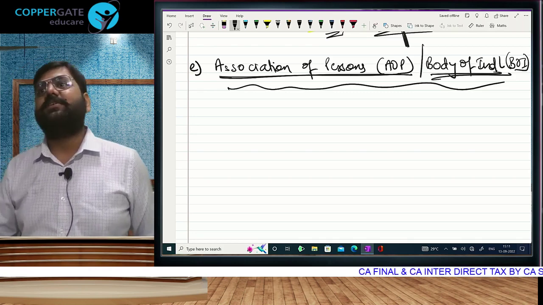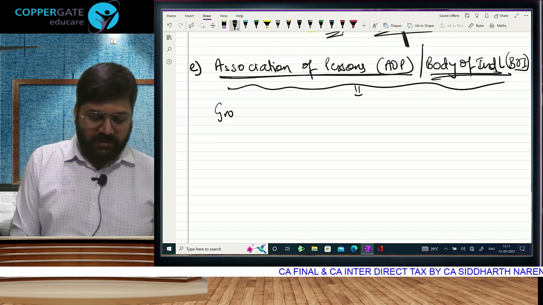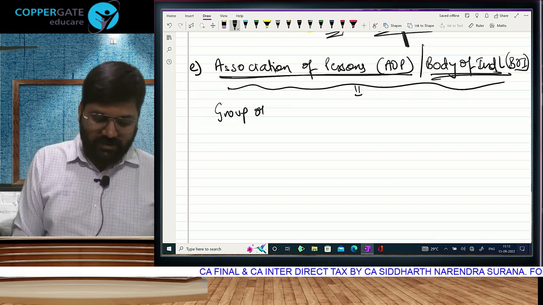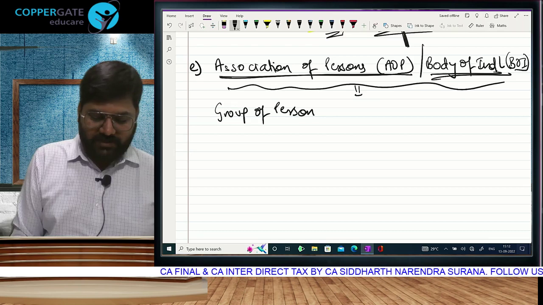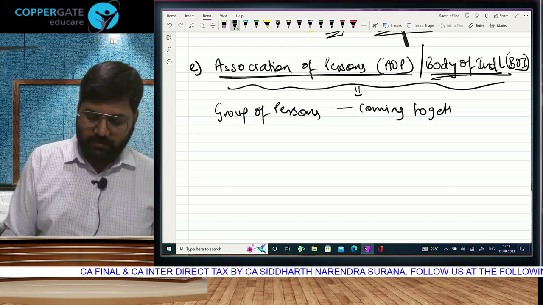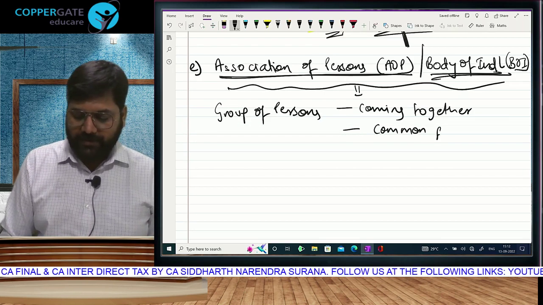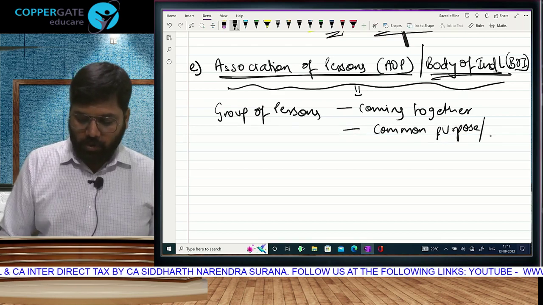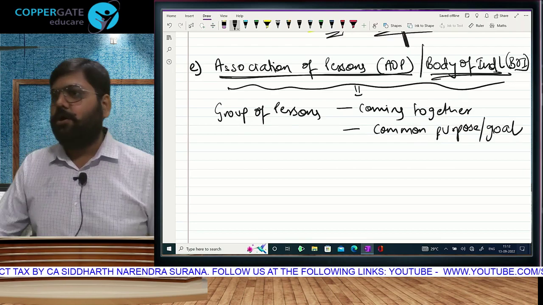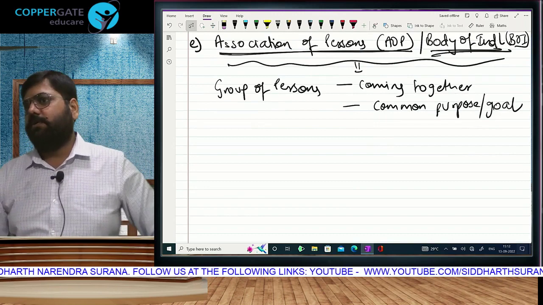Two names of the same organization. What is this organization? A group of persons. This is AOP. A group of persons who are coming together for a common purpose or goal. That's AOP, BOI for you.